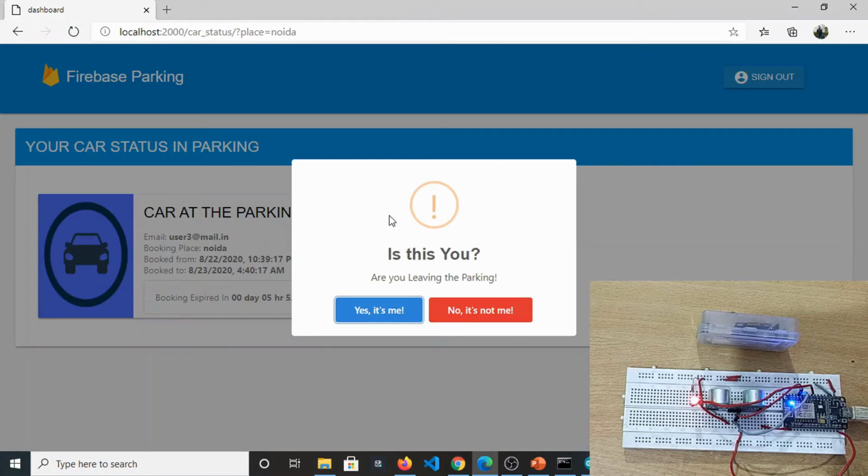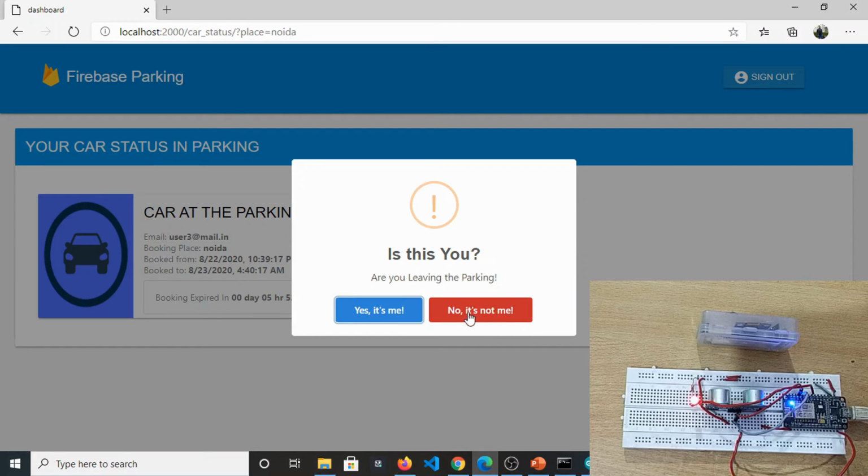The car has moved away. So it says, are you leaving the parking? Then again two options: Yes, it's me, or No, it's not. This second case is for detecting unauthorized movement. If we click on this one, our team will again get notified, and we will send a specific email to the owner and the client.